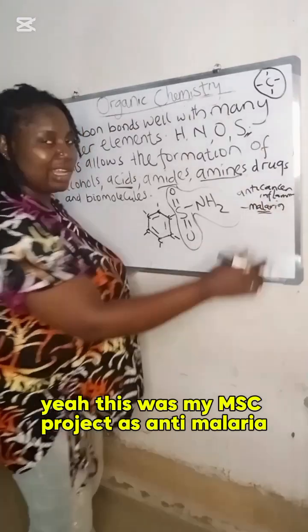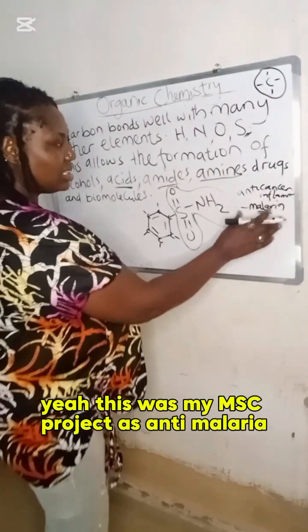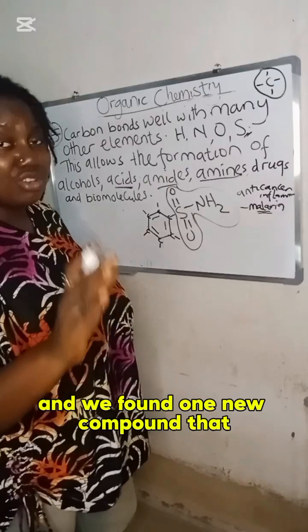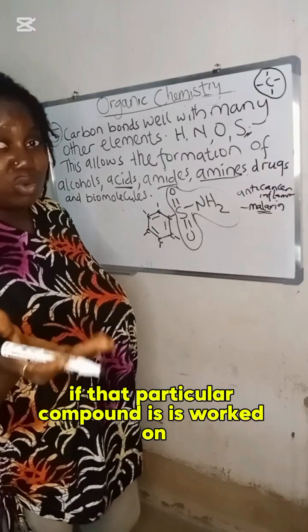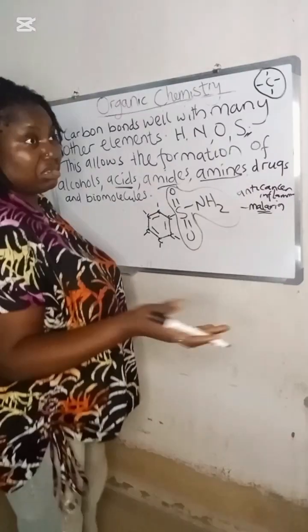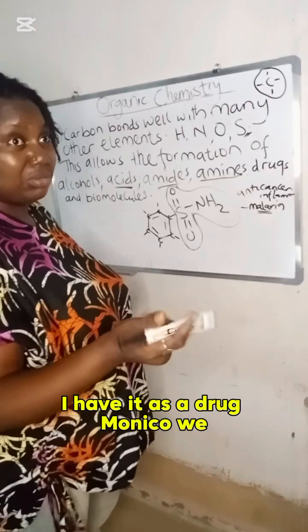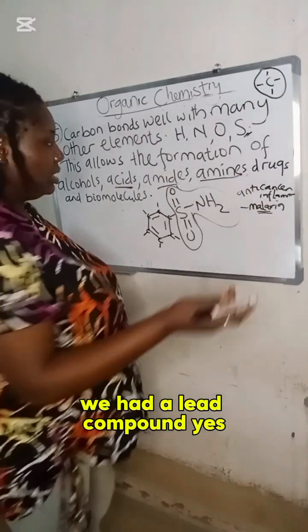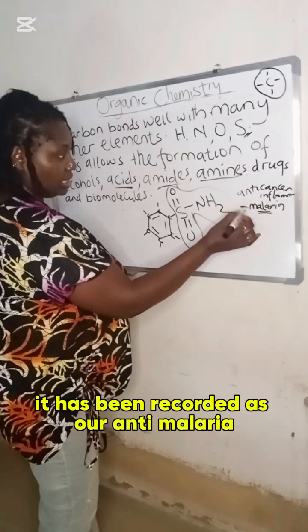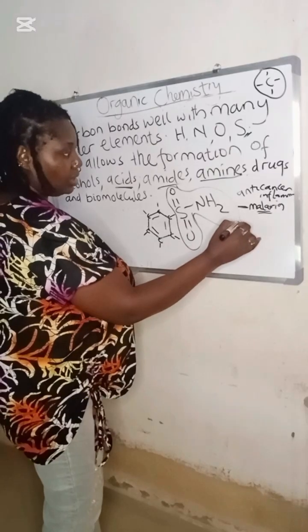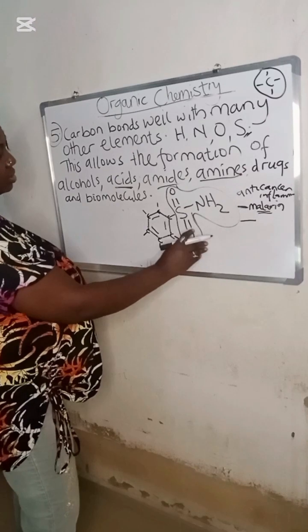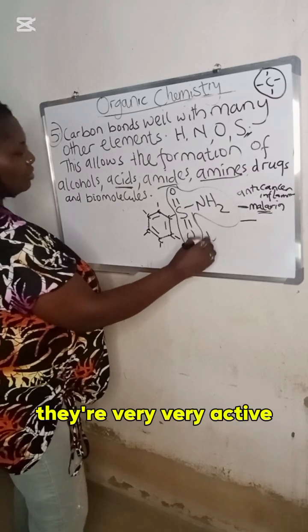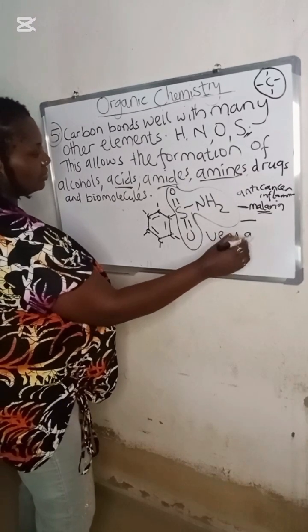Yeah, this was my MSc project as anti-malaria, and we found one new compound that if it is worked on, you can have it as a drug molecule. We had a lead compound. Yes, it has been recorded as anti-malaria. So many of it. So this group, they are very, very active.